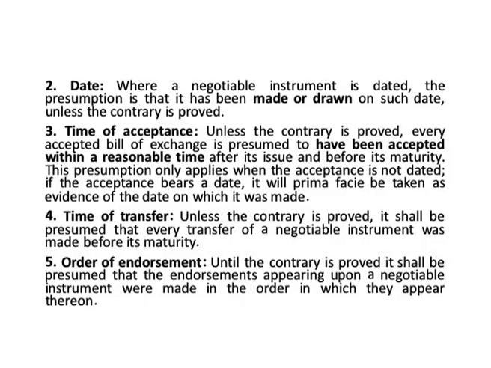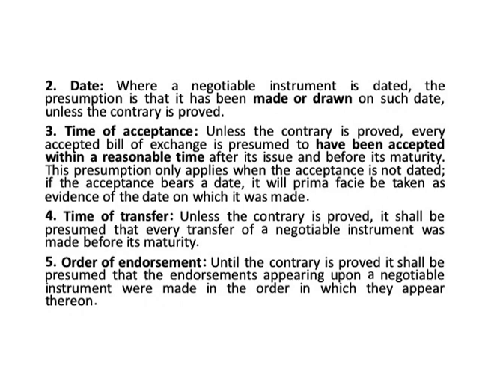Now, coming to the third one, the third presumption is the time of acceptance. See, unless the contrary is proved, every accepted bill of exchange is presumed to have been accepted within a reasonable time after the issue and before the date of maturity. This presumption even applies to those acceptances where the date is not present. Assume a date is not given also, this presumption is applied there as well. Whereas if the acceptance bears a date, it will prima facie be taken as evidence of the date on which it was made.